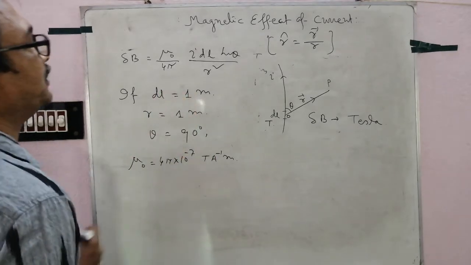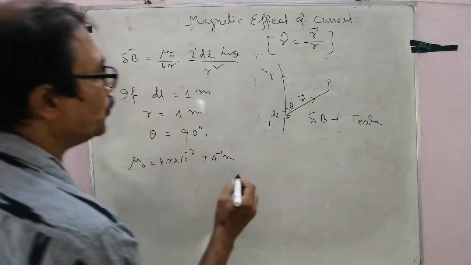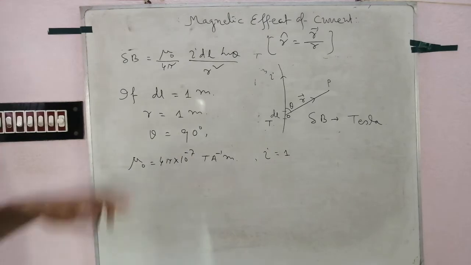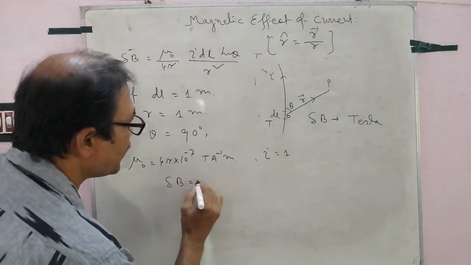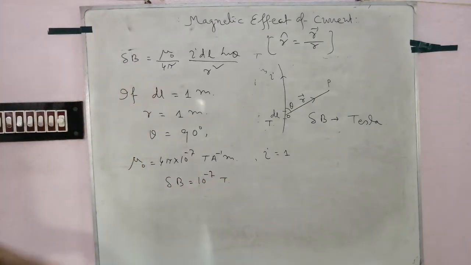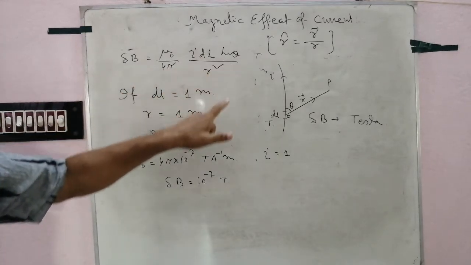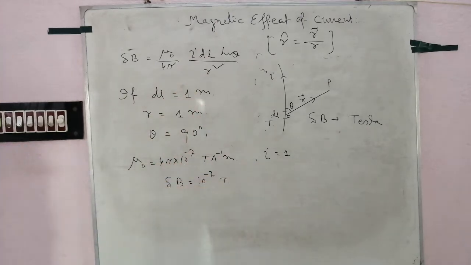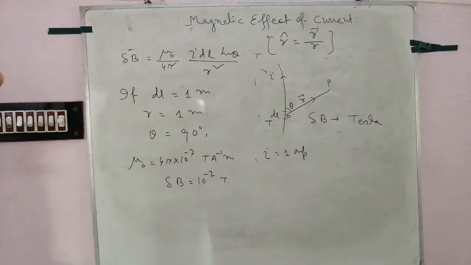Putting the value of this, if we put the value here, we get I equal to 1. And value of delta B equal to 10 to the power minus 7 Tesla. If we put the value dl equal to 1, theta is equal to 90 degree, r equal to 1, mu 0, dB equal to 10 to the power minus 7, I equal to 1. This is I equal to 1 ampere. So what is the definition of ampere?